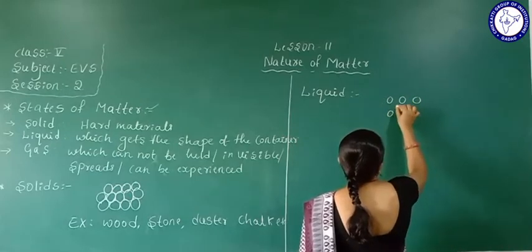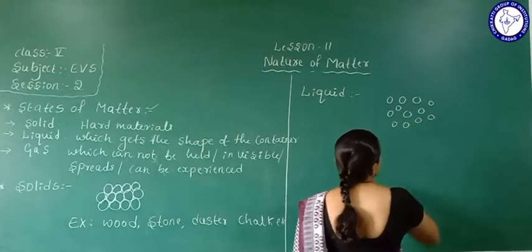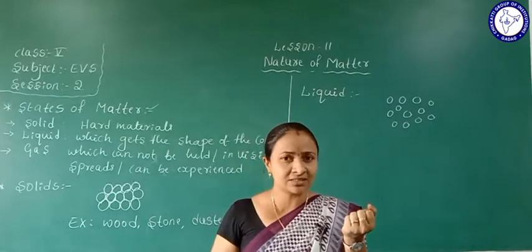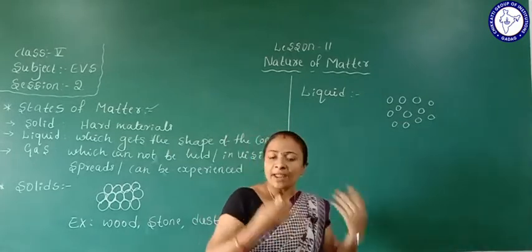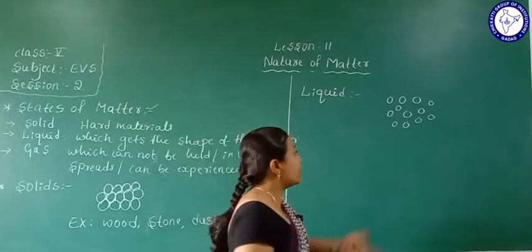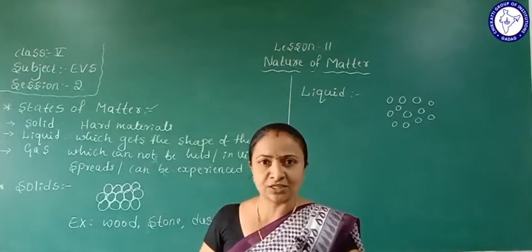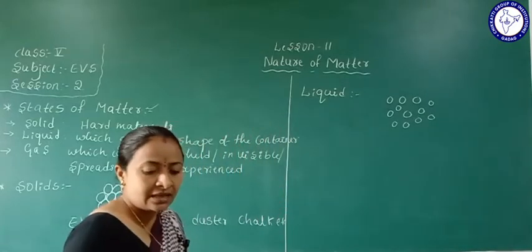These particles are arranged loosely, and this we call liquids. Can you hold a liquid? No, because it is in liquid form. Why? Because the particles are arranged loosely, and those we call liquids.